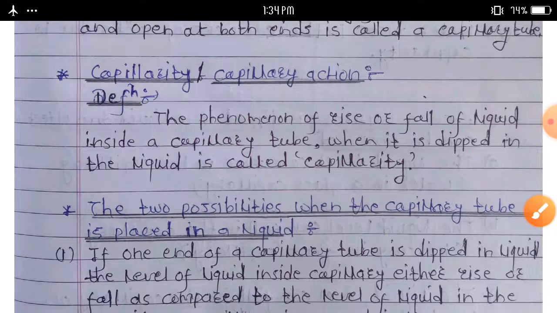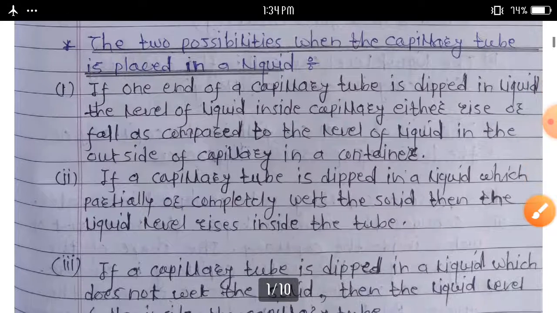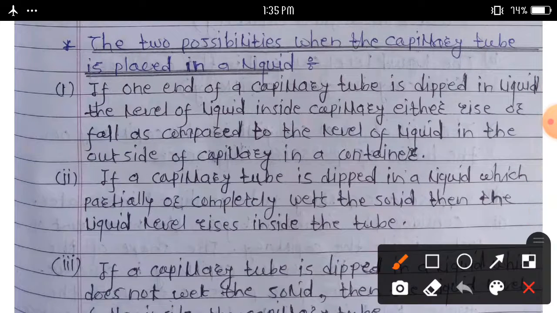Then the next point we discuss here: the two possibilities when the capillary tube is placed in a liquid.